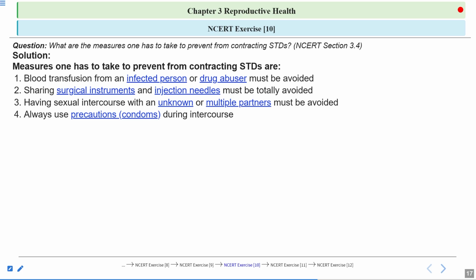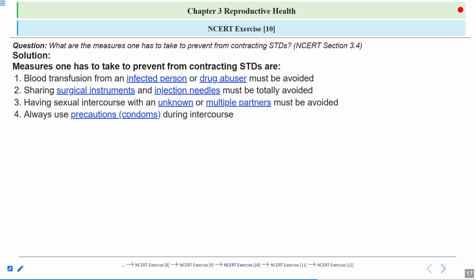So these condoms are contraceptive methods. They help in family planning. They help keep space between the children. These condoms also help to prevent the transmission of sexually transmitted diseases, because they cover the reproductive organs. Male condoms cover the penis, and the female condom covers the cervix and the vagina.